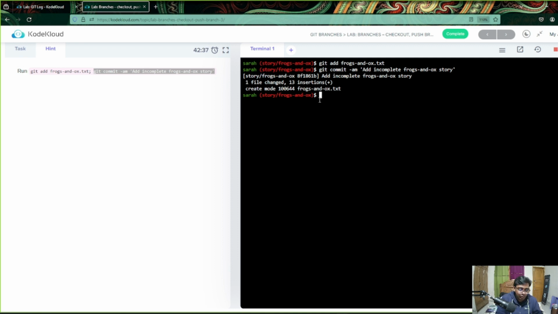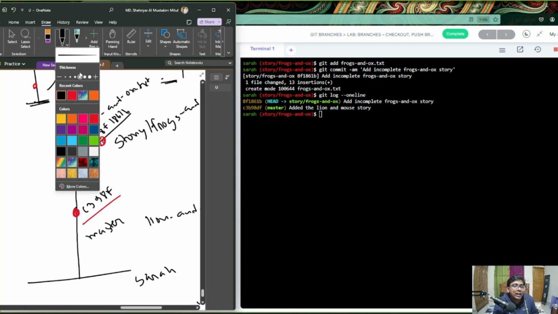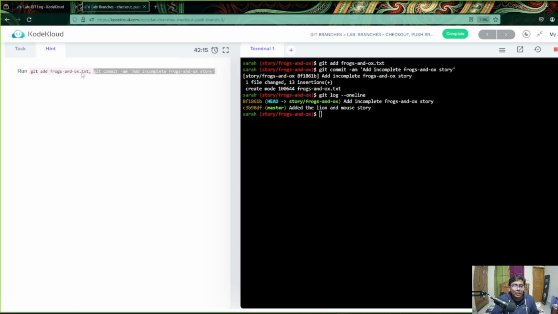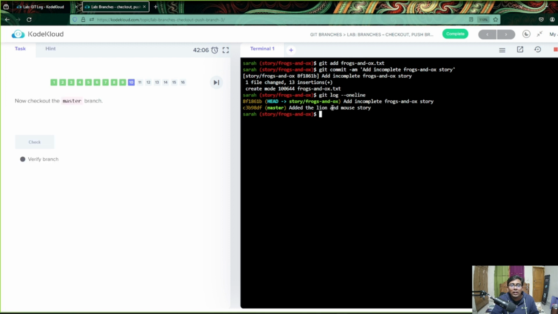So let's check out git log one line so that we don't need to see all of the things. Okay, you can see there are just 2 commits, right? And the head is towards this, and you know why the head is towards this. We have previously mentioned head goes where the last commit is, so the head is here. Okay, great. Now we are done with creating the commit, right? And we have also given the message of add incomplete this. So this was our commit message, and we're now going to move to our master branch so that we can solve the problem we had.